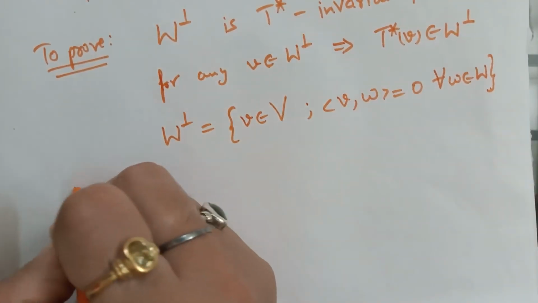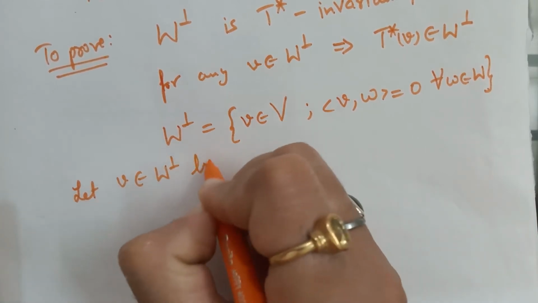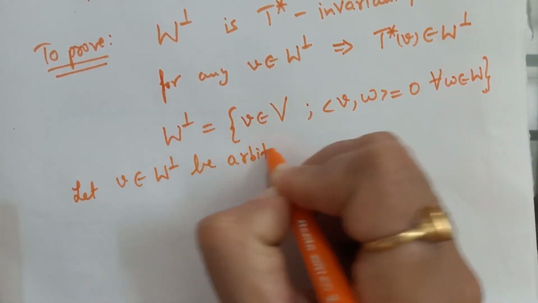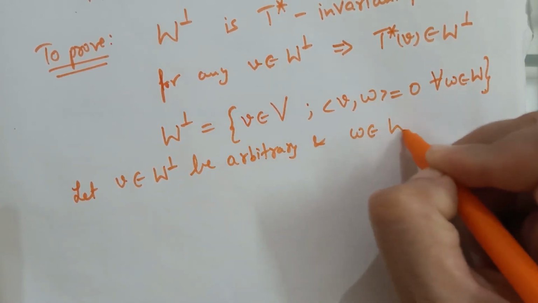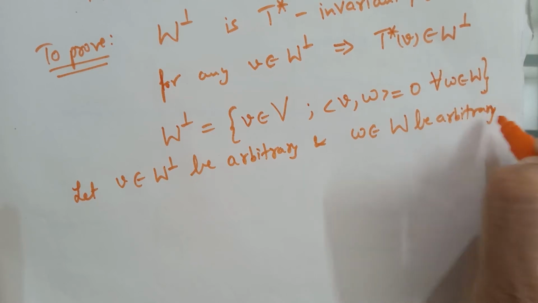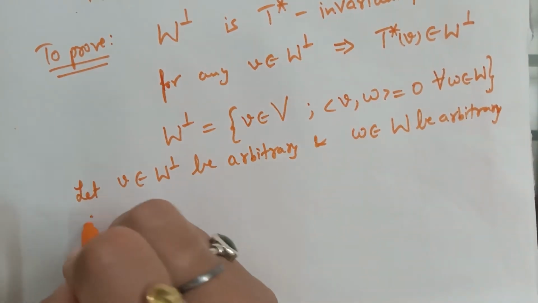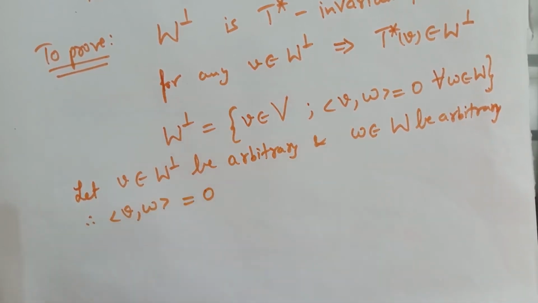Okay. So let v belonging to the orthogonal complement of W be an arbitrary element and w belonging to W be arbitrary. Then the inner product of v with w will be obviously 0.